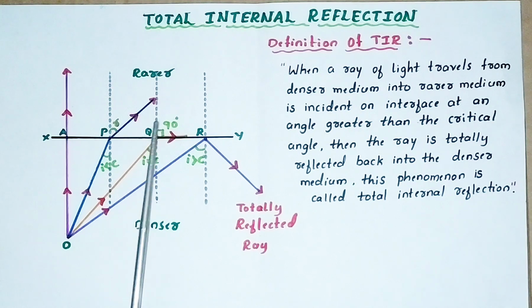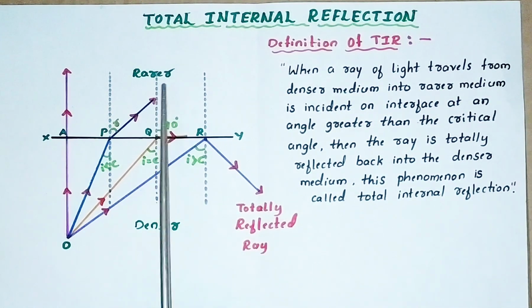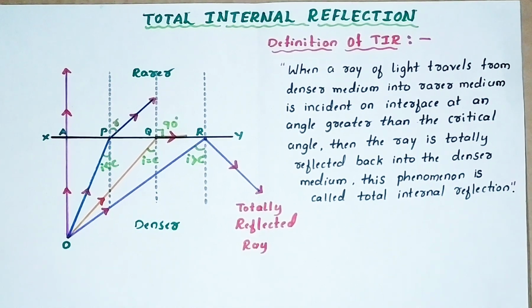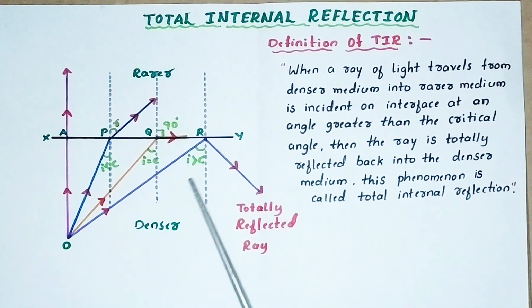If this refracted ray is away from the normal, then only TIR takes place. So it is not possible. Remember, the first condition for TIR is the ray of light must travel from denser to rarer medium. Then, the second condition is the ray of light is totally reflecting back. At what condition? You can observe this condition.